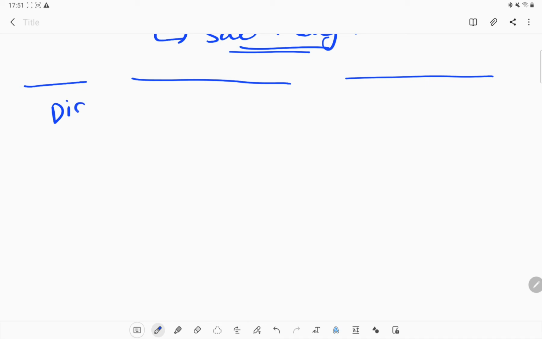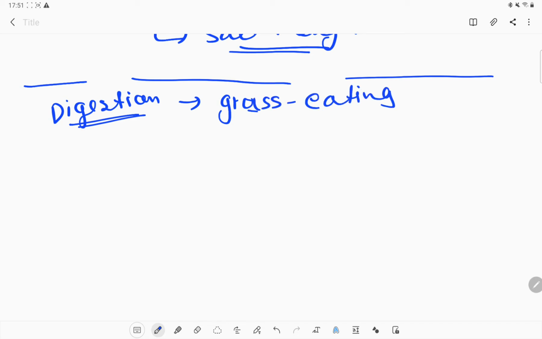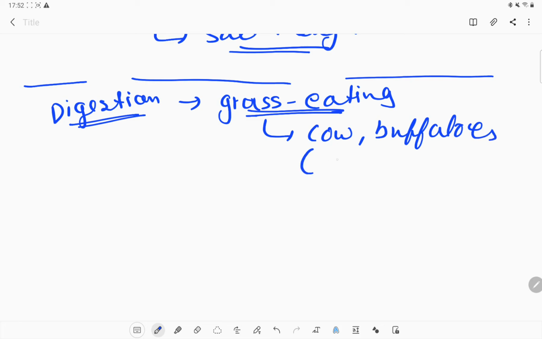So what is the digestion which takes place in grass eating animals? We will focus on this also. What are the animals which eat grass, like buffalo or cow? These are the examples. We call these ruminants. Why do we call them ruminants? Now we'll talk about it.